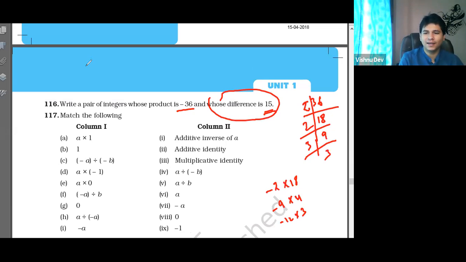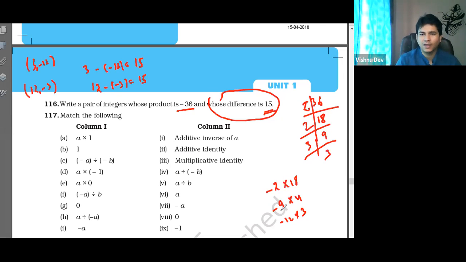If we take 3 and -12, 3 minus of -12, what will we get? 15. So the numbers are either 3 comma -12 or 12 comma -3. Yes or no? Don't you think? Yes, sir. Okay, done. Thank you, sir.